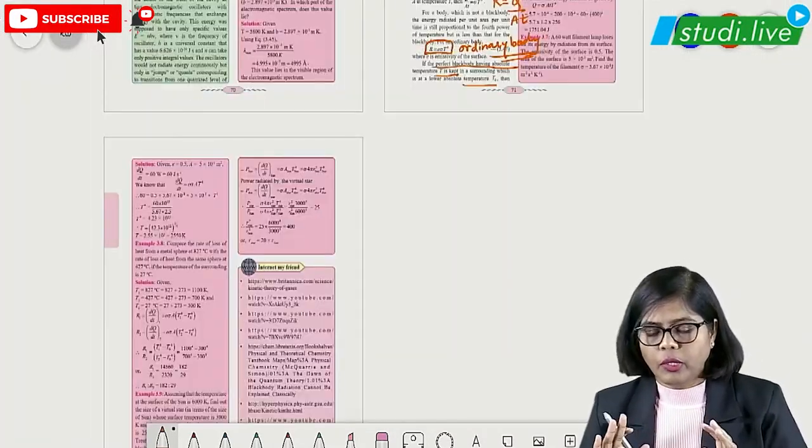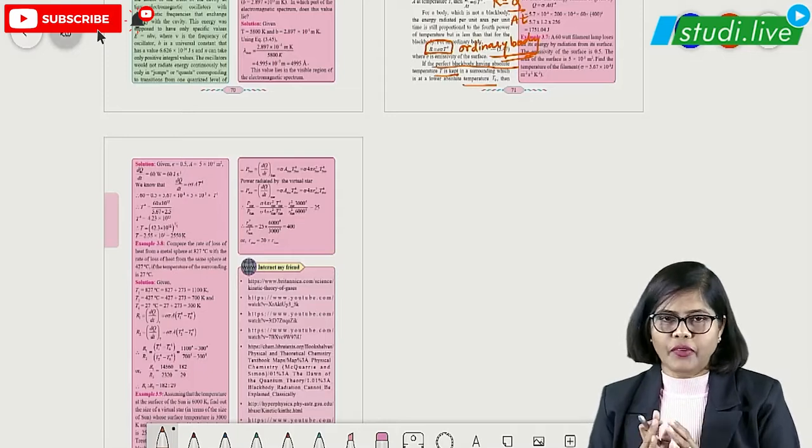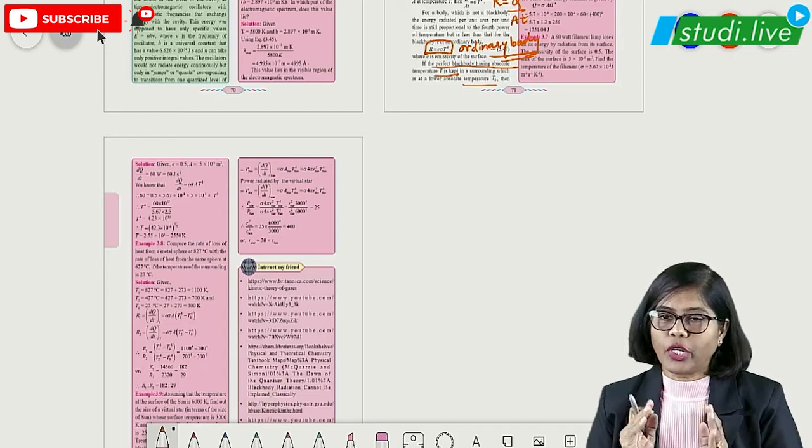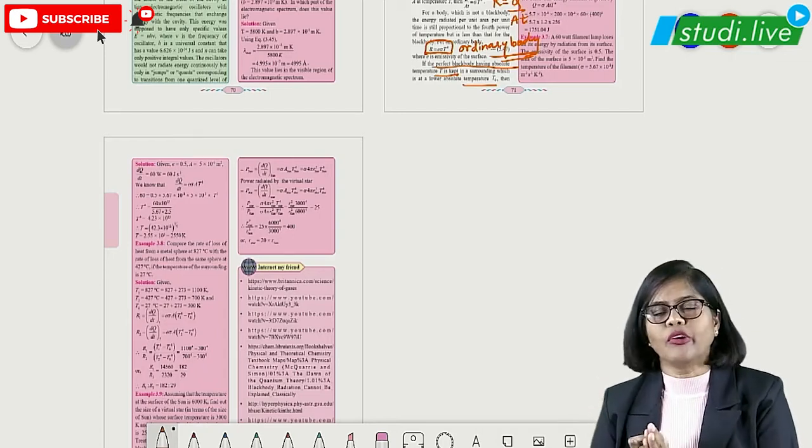So this is all about kinetic theory of gases and radiation. Students, I hope you have understood the concept here, what is important and what you have to remember. You have made a note of it. Okay, wish you all the best and do well in the exam.